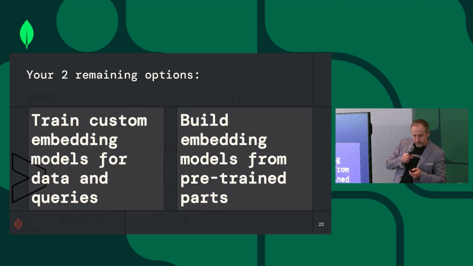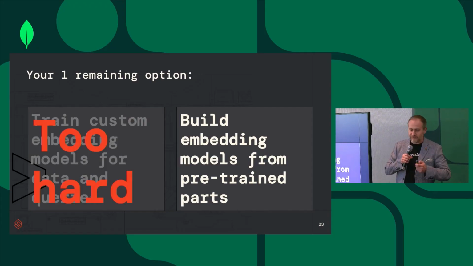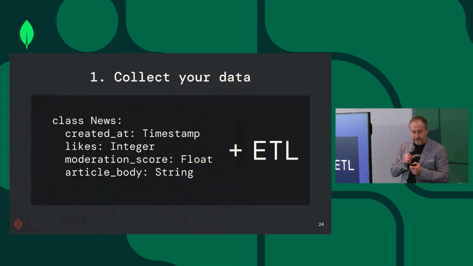Good, so that's an issue. So what are the other options we have? You can train your custom embedding model for data and for the queries, a bit difficult. Or you can build your embedding model from pre-trained parts, right? This is hard, so we'll focus on the second option. So how would you do that?